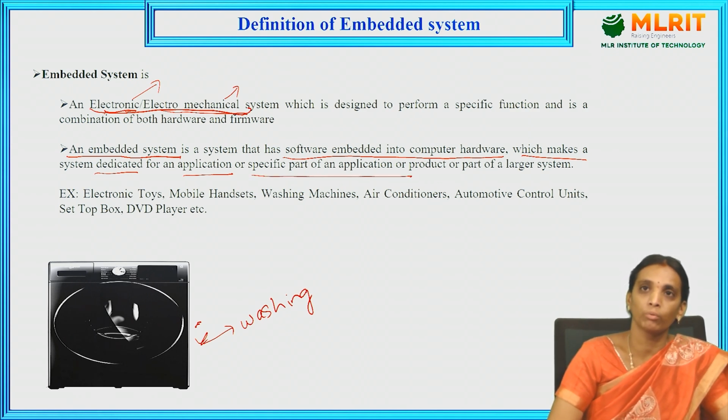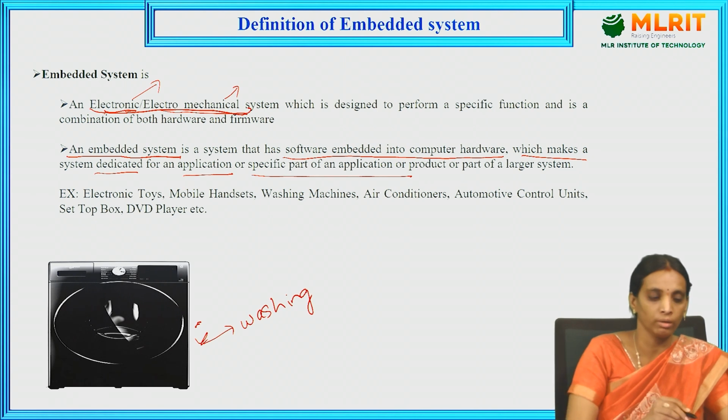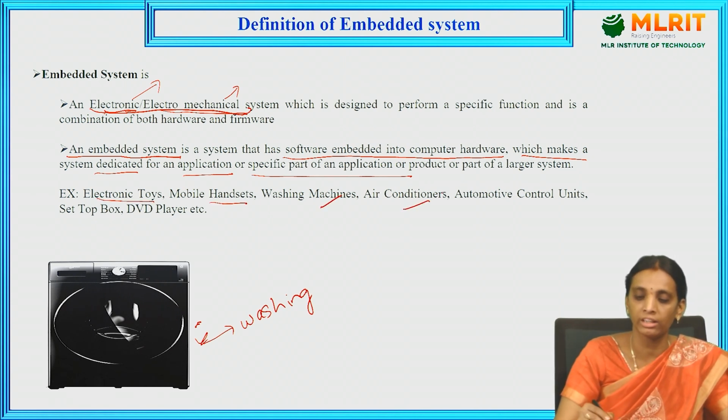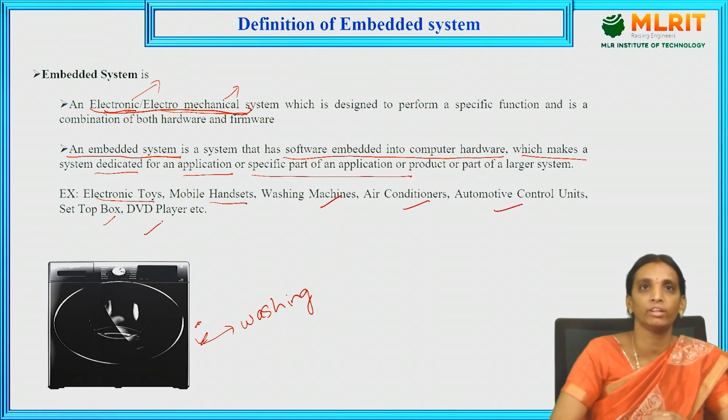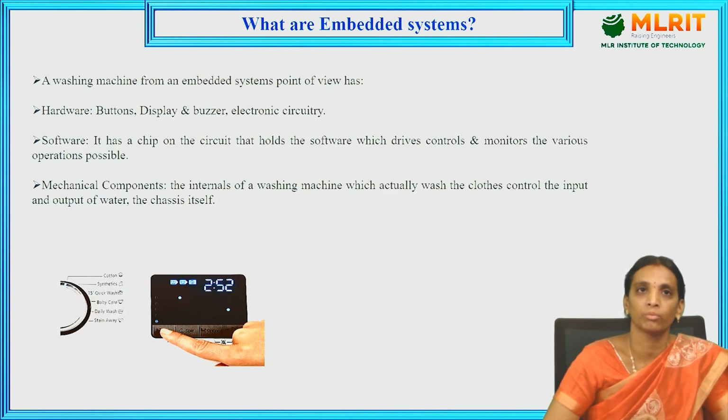So the examples which are used in the real time world are electronic toys, mobile handsets, washing machines, air conditioners, automotive control units, set-top boxes and DVD players. So next, what are embedded systems? Let's take an example here. We have taken the washing machine. So how can we explain the washing machine as an embedded system?